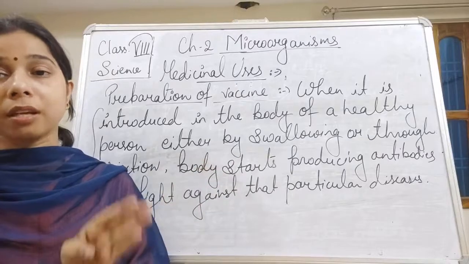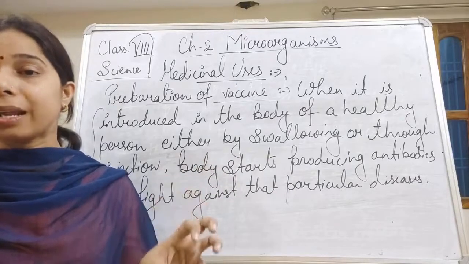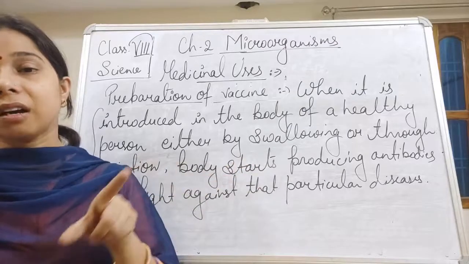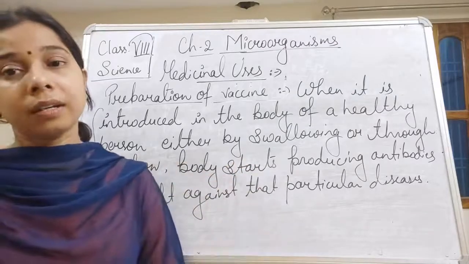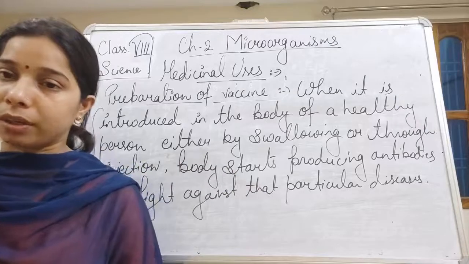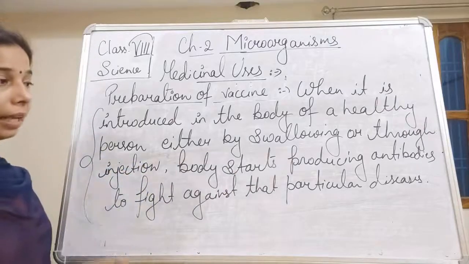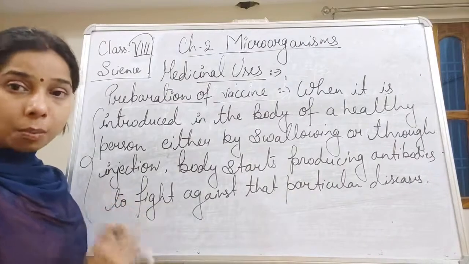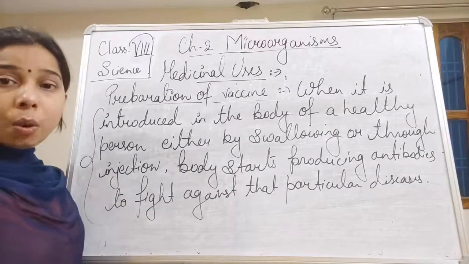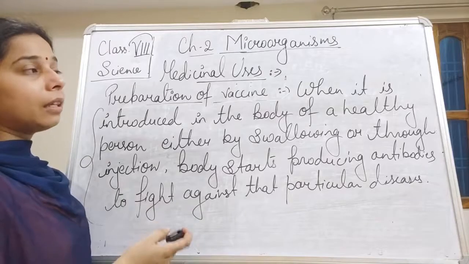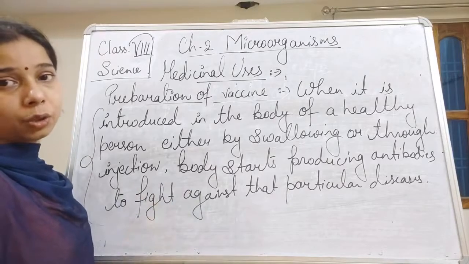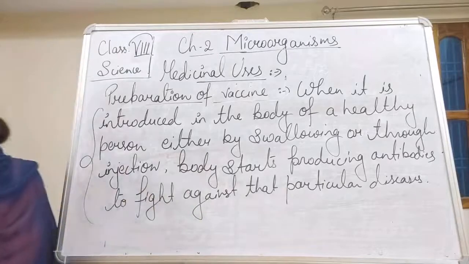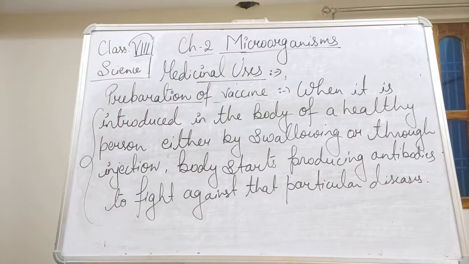So antibodies are produced by the immune system which help in killing those microbes, or help in protecting our body from that particular disease caused by the microorganism. Now these antibodies are present in our body, and the next time the microorganism attacks our body, these antibodies are ready to respond and fight against them.